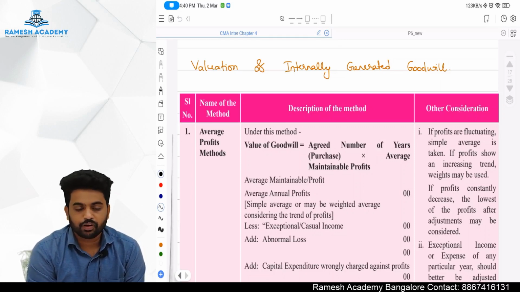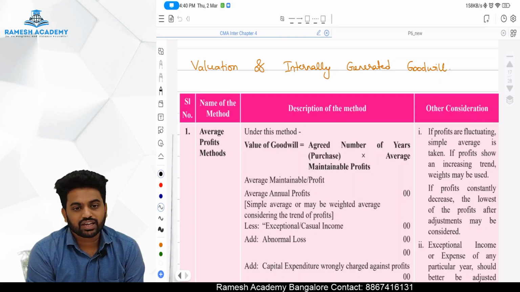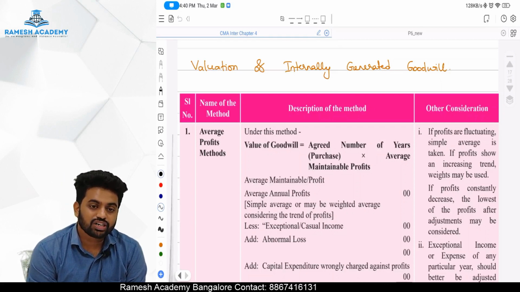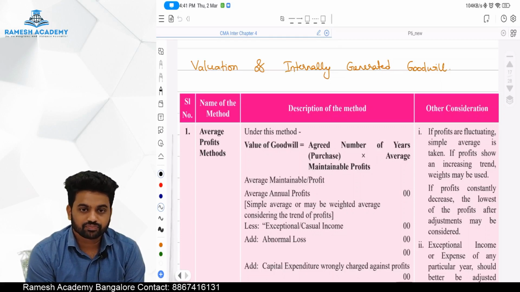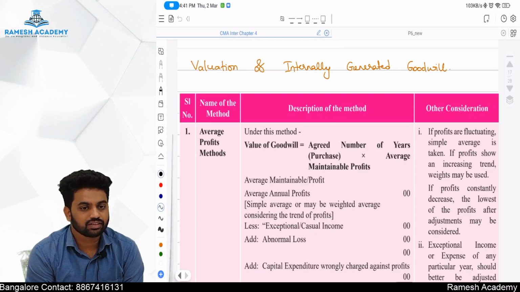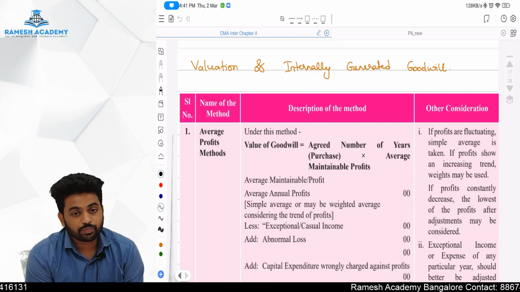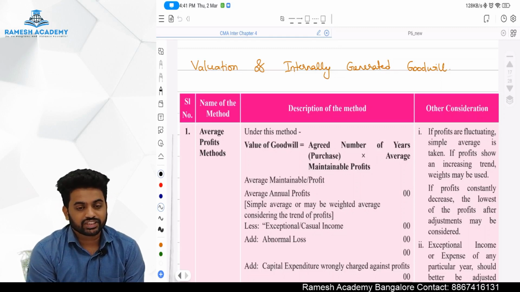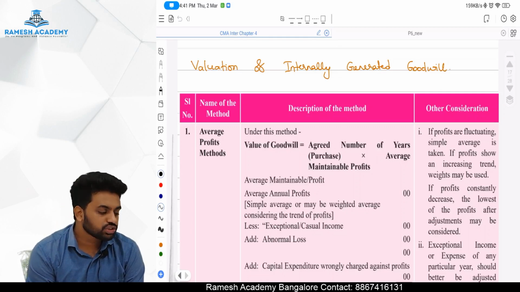Average maintainable profit. Sir, what do you mean by maintainable profit, sir? These are the profits which are earned in the day-to-day transactions of the business. Extraordinary items will not be there. Every extraordinary item will be ignored. Exceptional item, extraordinary item, abnormal loss, abnormal gain, ignore it. Only ordinary transactions. You have to find out a profit through ordinary transactions and later using that find out the average.